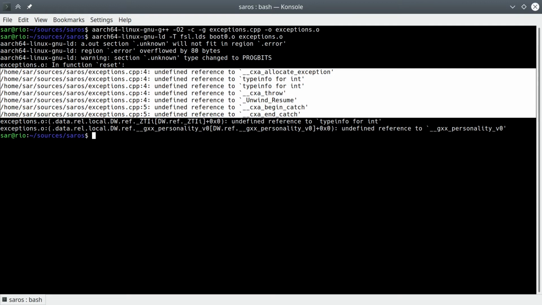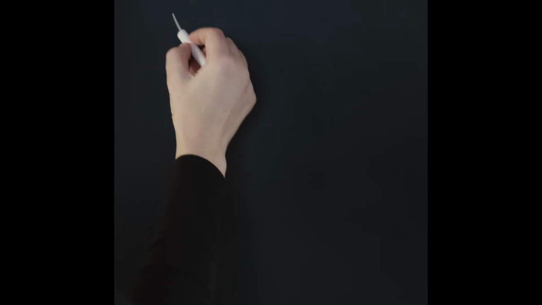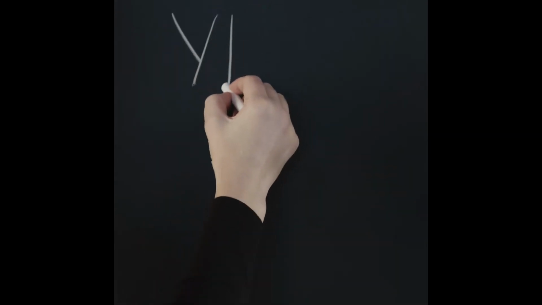The core issue here is that C++ exception handling is done with the help from the C++ runtime libraries. Since we link using the ld command rather than through a C++ compiler, this library is not linked in. That is actually a good thing, as we don't have a runtime library suitable for our runtime environment anyway. In other words, we can try to use any C++ feature we see fit.